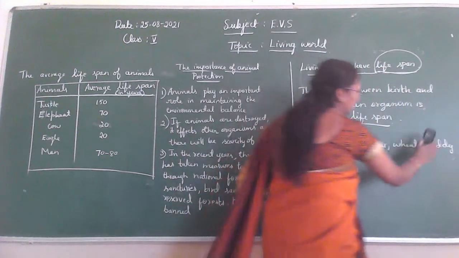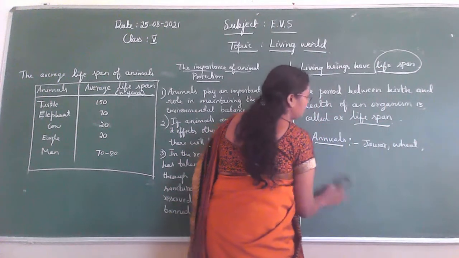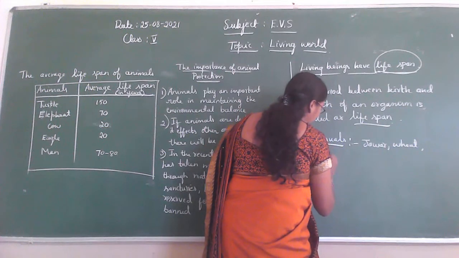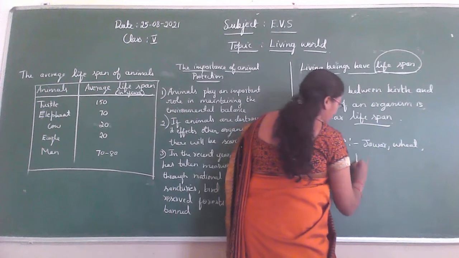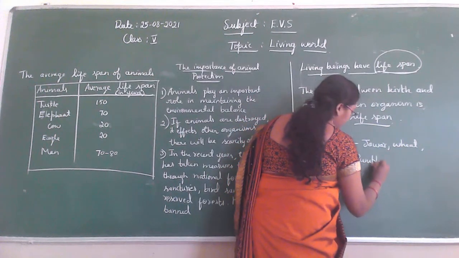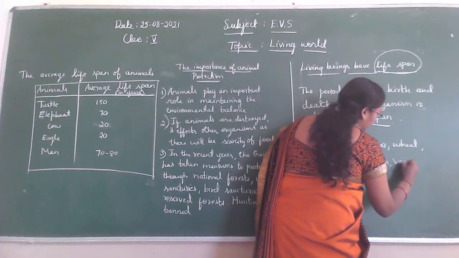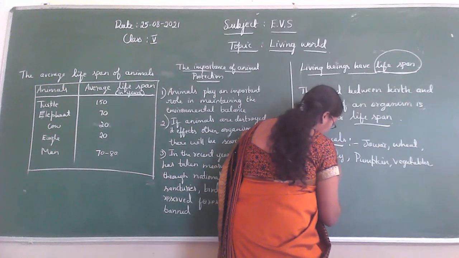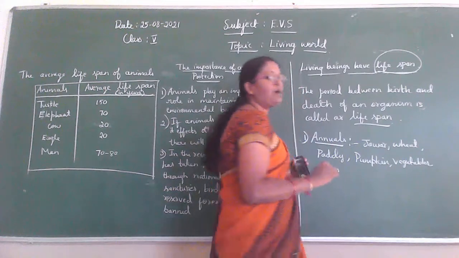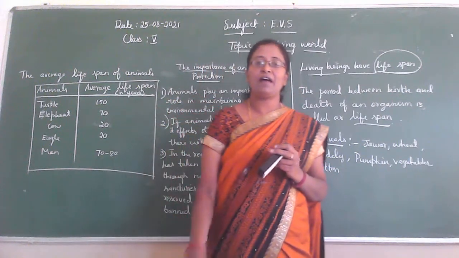Are you able to see? Jowar, wheat, paddy. Then pumpkin, vegetables, cotton. So these are grouped under annuals.